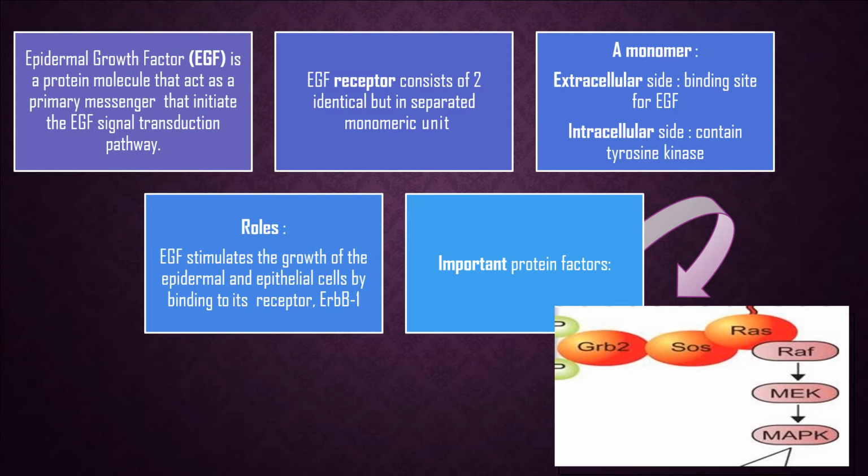And the role of EGF is to stimulate the growth of the epidermal and the epithelial cell by binding to its receptor, which is ErbB1. There are 6 important protein factors, which are GRB2, SOS, RAS, RAF, MEK, and also MAPK.